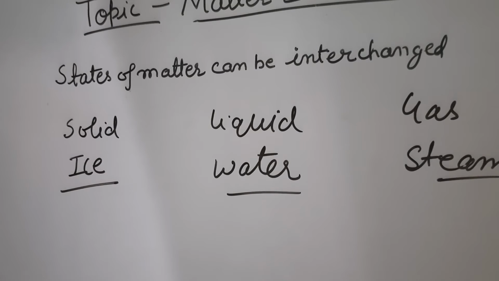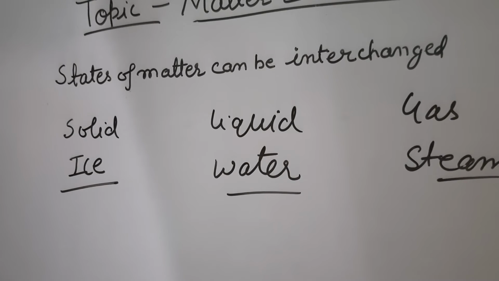If you drink hot milk, you might have seen steam coming from that also. Yes or no? Yes. In winters we take a bath with hot water, and there also we can see the steam. So steam is the gaseous form of water.